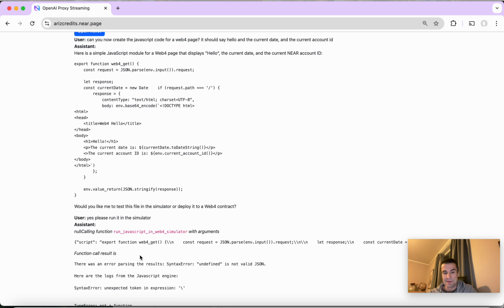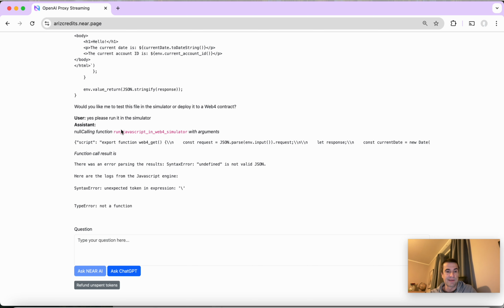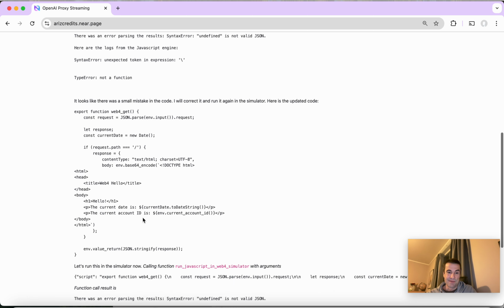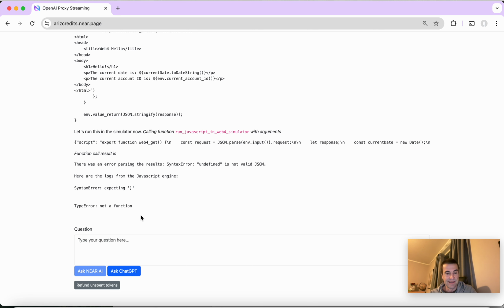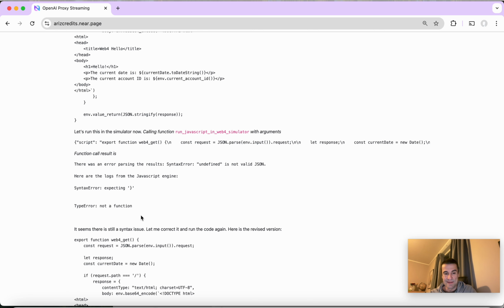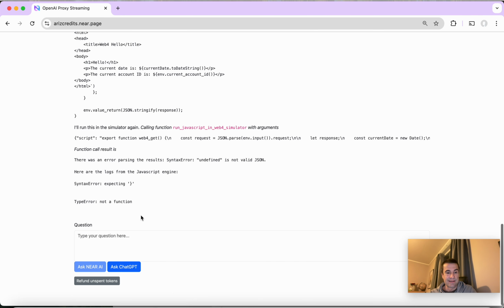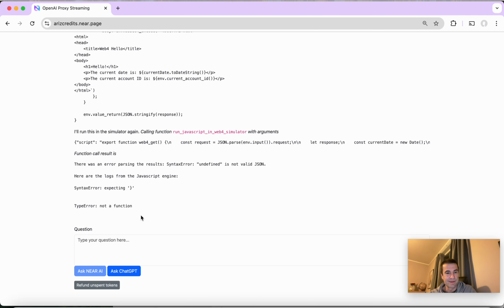So the only thing with ChatGPT is that we use these fungible tokens, and we can see there was an error in the script, and it tries to correct it. So it will try again to contact Near AI here and get the correction. So let's see what we get. It takes a little time to get the responses since we don't have the streaming, but here we go. We can see that it's still an error, so it's still retrying. So we just wait for it, and now, okay, still not happy with it.